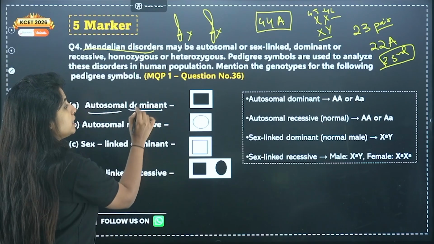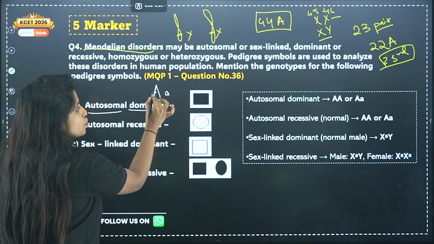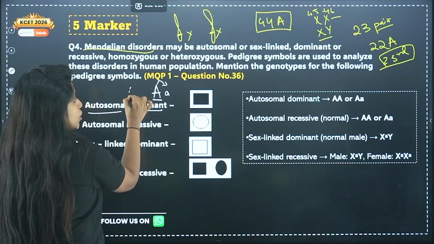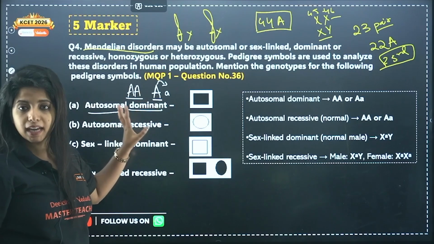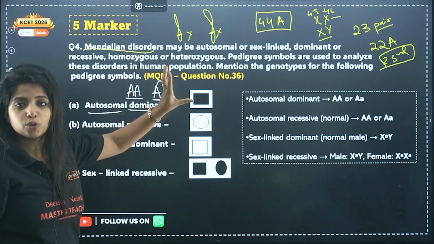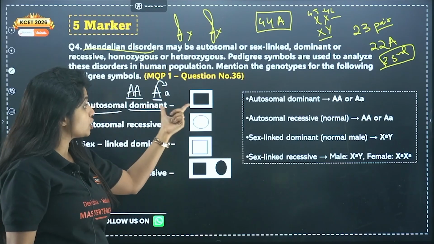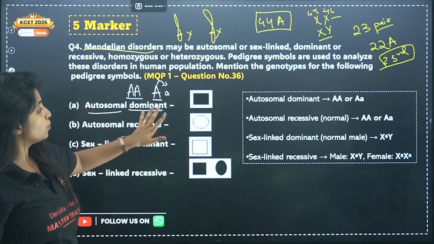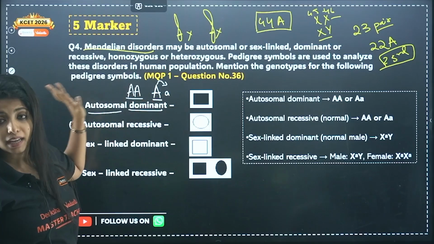If it is autosomal dominant, my dear children, you can take anything where at least one allele should be dominant, which is why the person is going to have the disease. Both the alleles can also be dominant, or either one allele can be dominant. Anyway, you need a dominant allele in autosomal dominant disorders. And over here a picture is also given. Make sure this and this are matching. It is matching. I'll give you more examples further down. So this is autosomal dominant, and here the man is diseased. That means this person can be capital A small a, or capital A capital A.